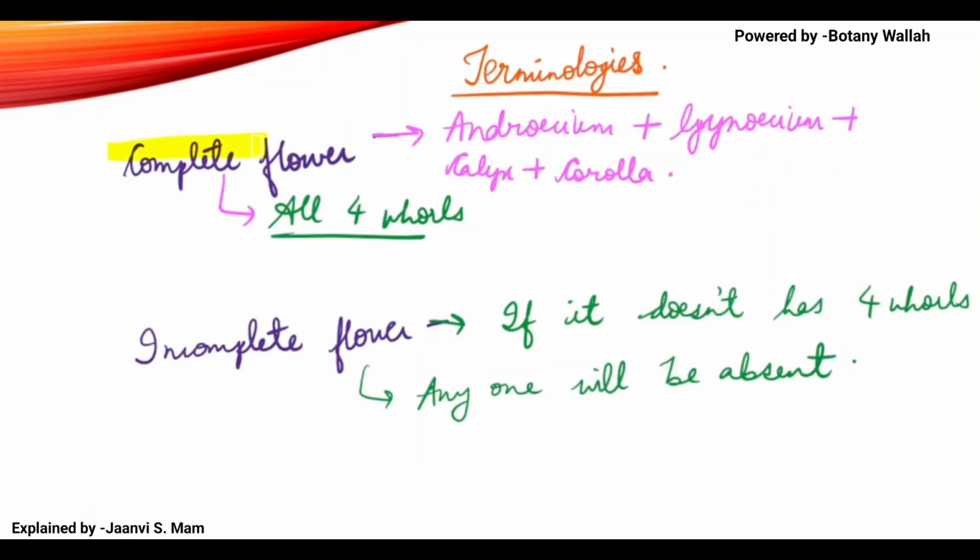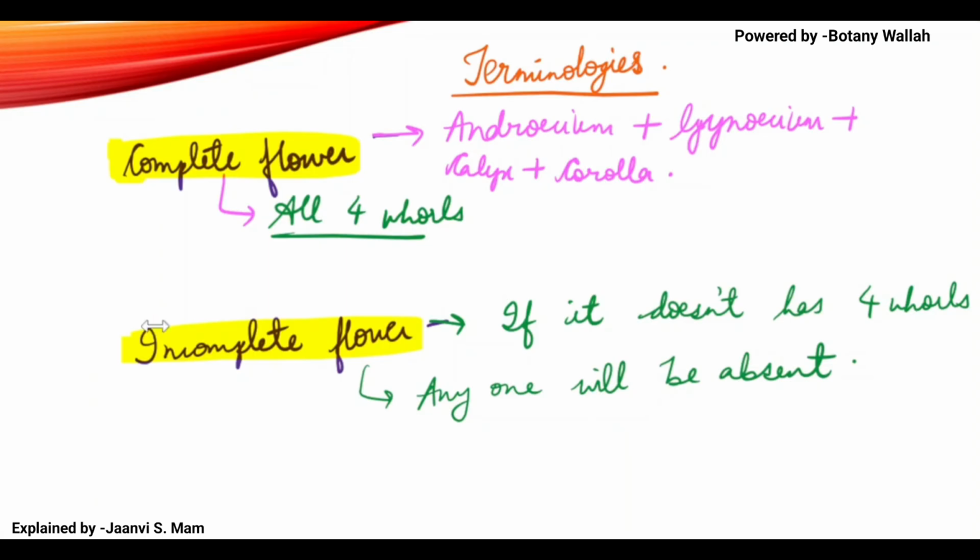So complete flower means what? The flower has all the four whorls. But suppose the flower does not have all the four whorls, suppose one is missing, then we say it is an incomplete flower. Suppose androecium is absent, or gynoecium is absent, any one is absent, then we say it is an incomplete flower.